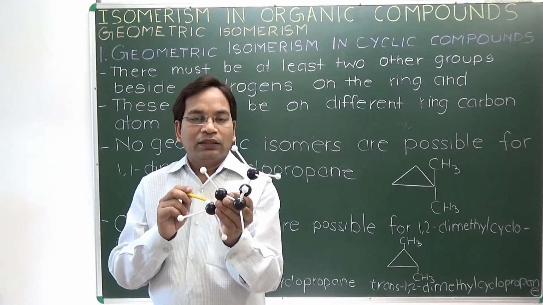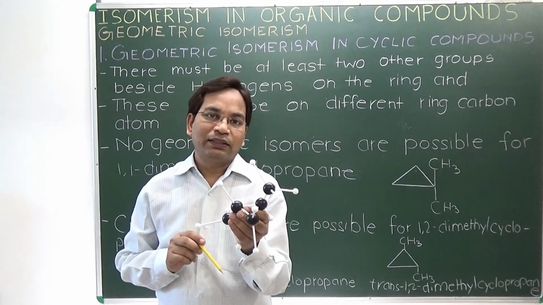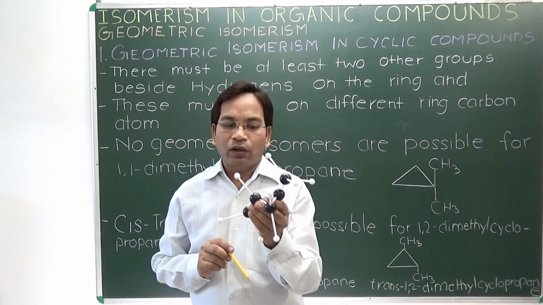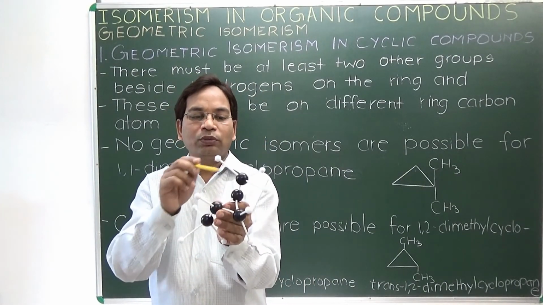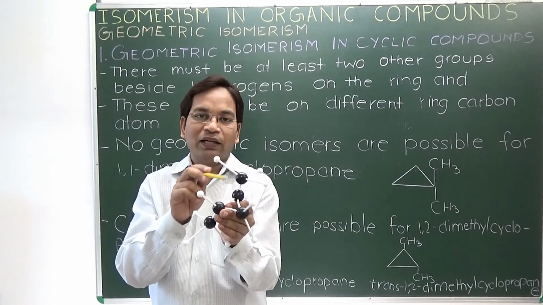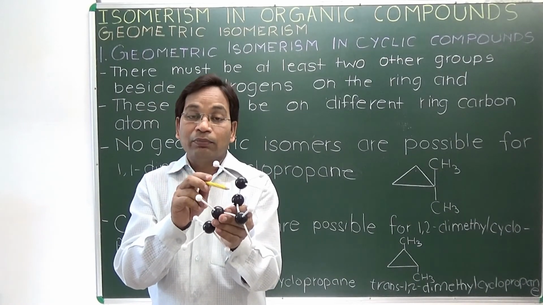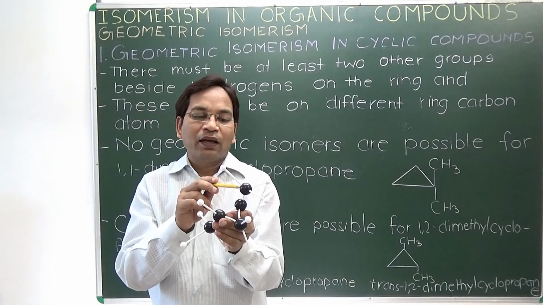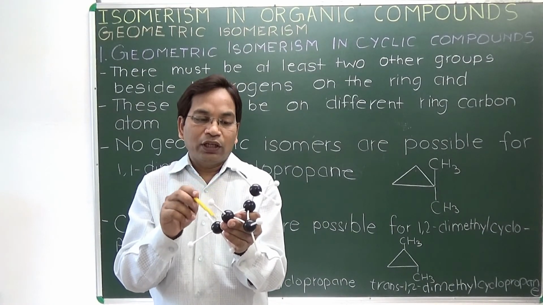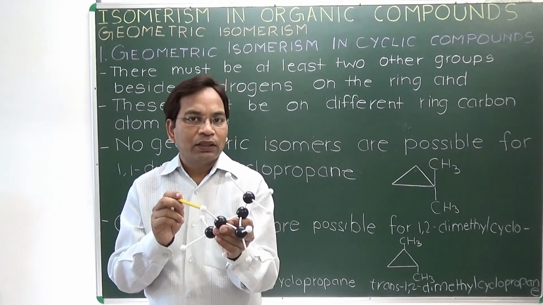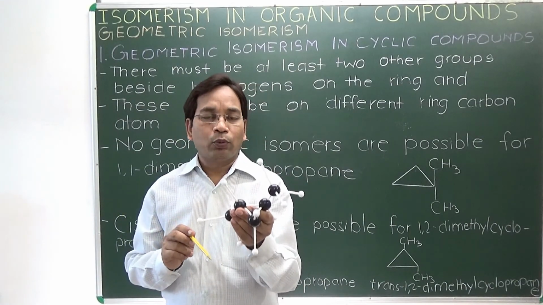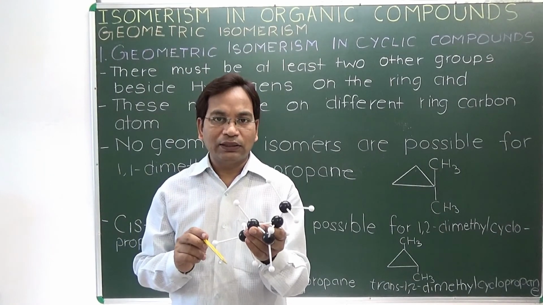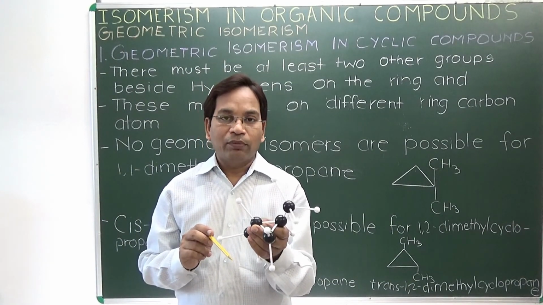So this structure is more stable than the cis isomer of 1,2-dimethyl cyclopropane, because these two methyl groups are on opposite sides, far away from each other in comparison to the cis isomer. Steric strain between these two methyl groups is minimum, so trans 1,2-dimethyl cyclopropane is more stable than cis 1,2-dimethyl cyclopropane.